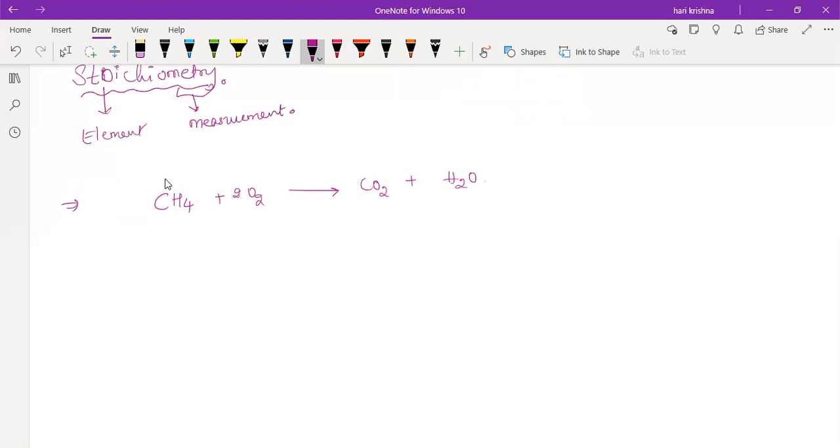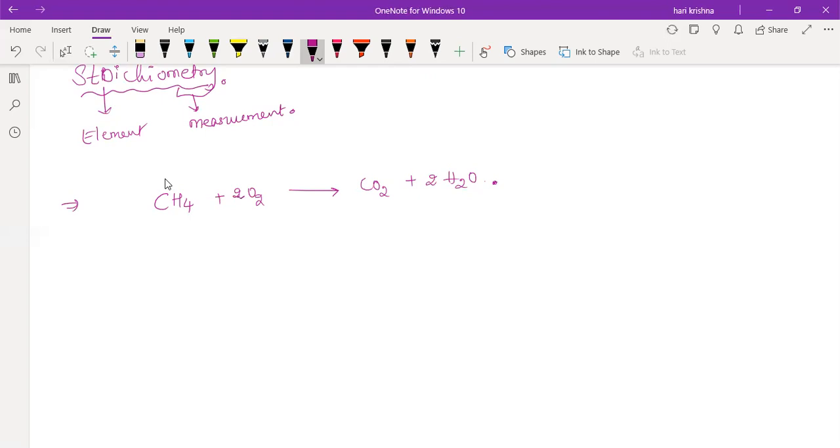Keep it 2. We should keep it before H2. Here also we have to keep it 2. Then it is a balanced one. So when you're taking the balanced chemical equation, we can see how many moles of reactants are reacting on the reactant side and how many moles of products are formed on the product side. This information is given by the stoichiometric calculations.